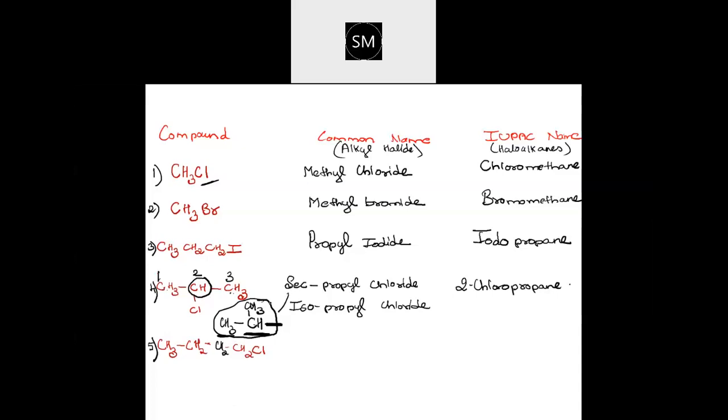So just have a note, write it in your book. Secondary means the halogen to which that carbon is attached, that carbon should have two alkyl groups attached. You can see here one alkyl group on this side and another alkyl group on the other side. So then this will be secondary. So here two names are possible. Secondary is also possible, iso is also possible. By default, it is coming like that.